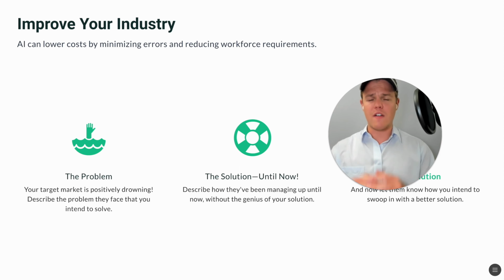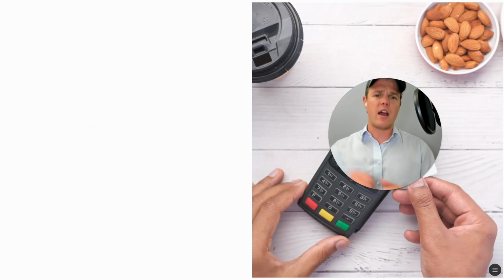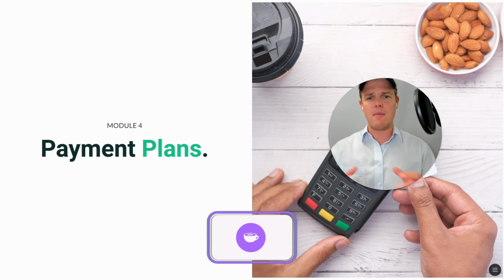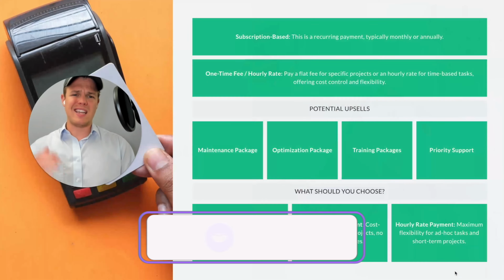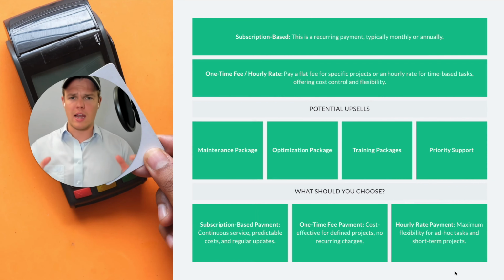Now that we understand how to find our niche, what to do with our niche, and essentially ways to approach clients with that niche, let's go ahead and find out different ways we can structure payment methods when dealing with clients. When dealing with payment methods, that is going to be make or break when creating an AI automated agency. When looking at ways to approach clients, there are going to be three main ways you can approach a client. Either that's going to be subscription based, a one-time fee, or an hourly rate.